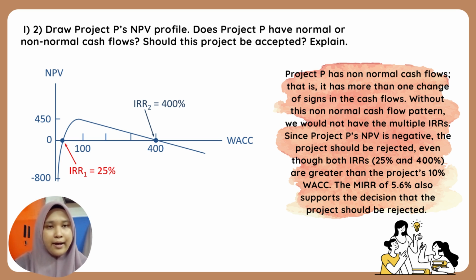And the MIRR of 5.6% also supports the decision that the project should be rejected, because 5.6% is less than the 10% WACC.